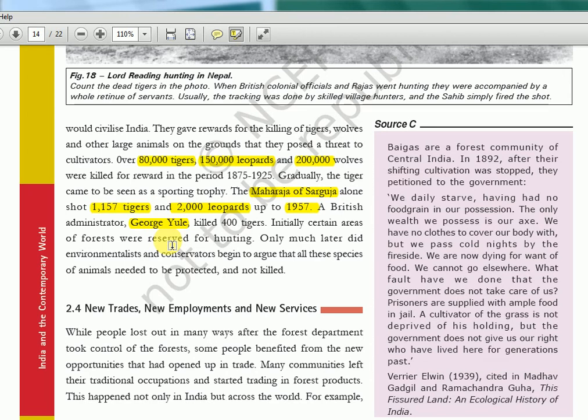So like that, at least 15-20 names. There will be lots of INC presidents from 1885 to 1947. There are a lot of years, right? At least 60-70 years are there.